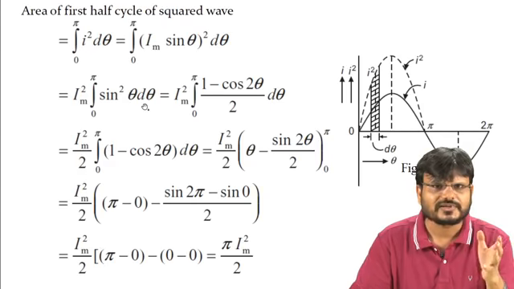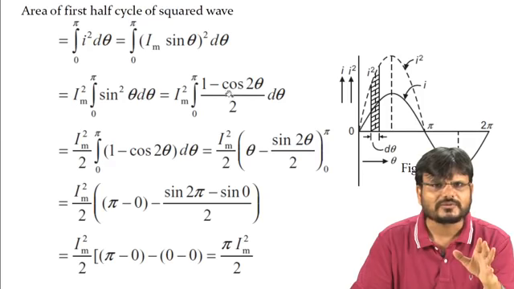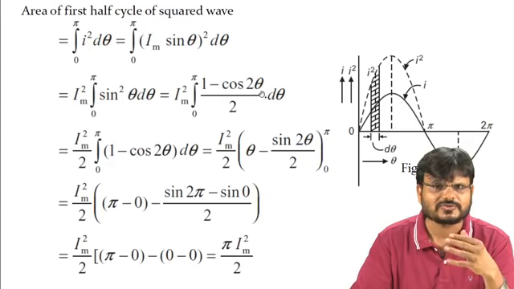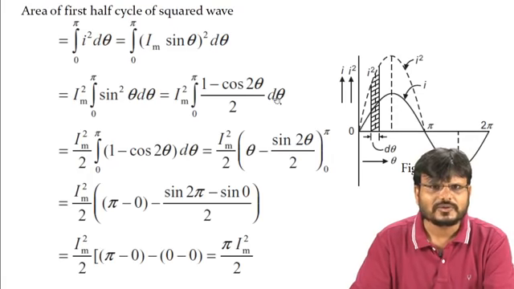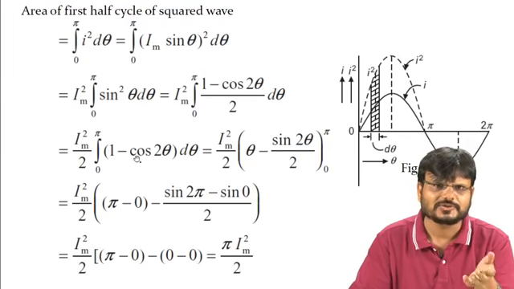And this 2 sin square theta is nothing but 1 minus cos 2 theta, because cos 2 theta is equal to 1 minus 2 sin square theta, right? So now you have to integrate this one. It can be written as, what is the integration of 1? Integration of 1, because you are integrating 1 with respect to d theta.